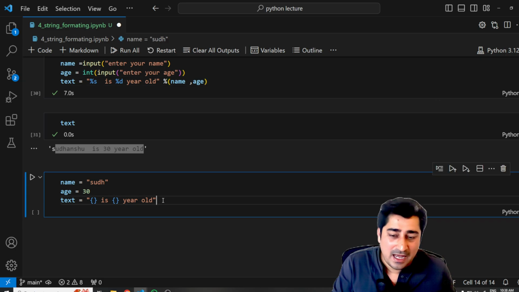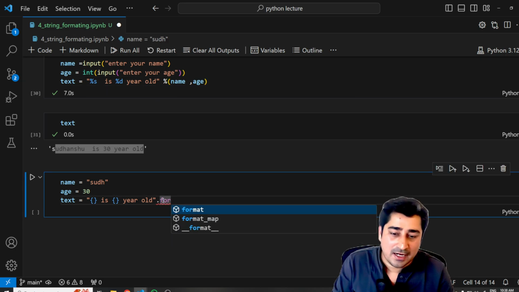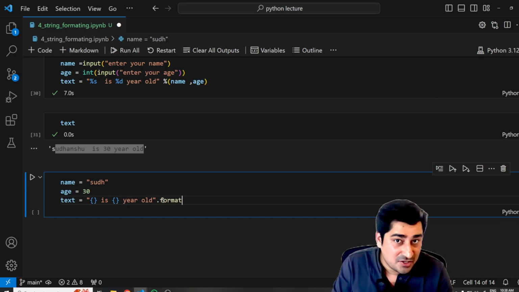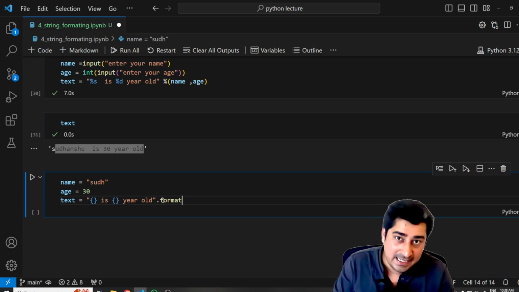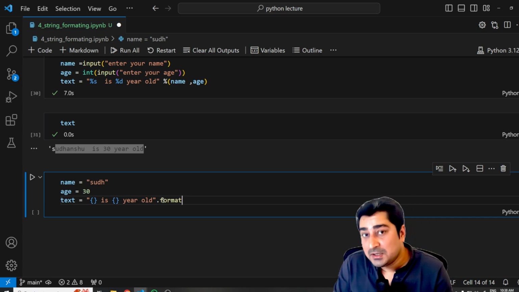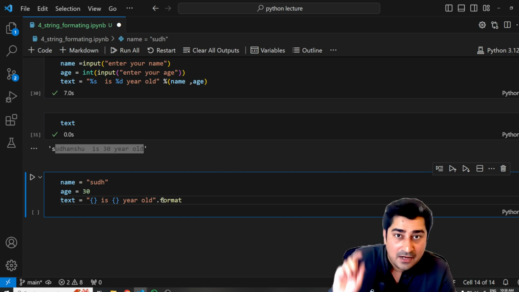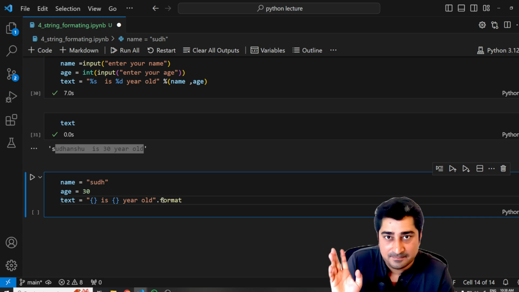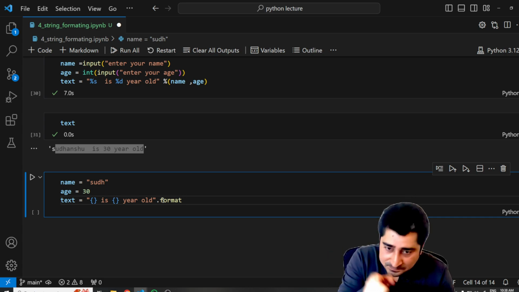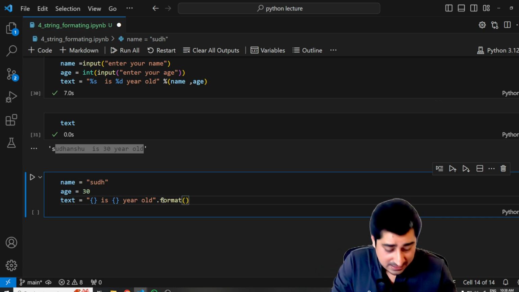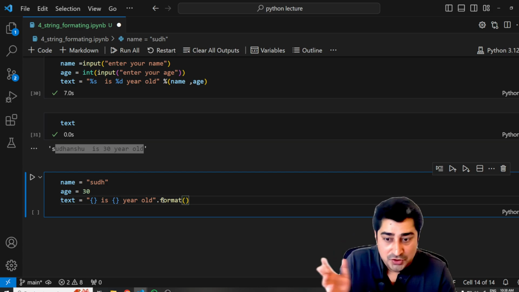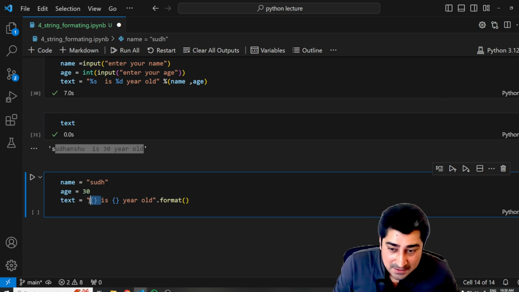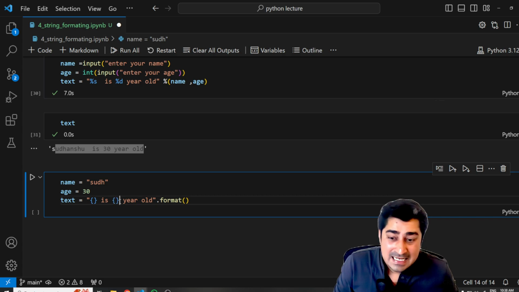So here you have to write dot format. This is the inbuilt function which is already available inside a string, which helps me understand where I have given a placeholder in the form of curly braces. Now I'll write format, and format is a function, and what you are supposed to replace with the first curly braces and what you would like to replace with the second curly braces.